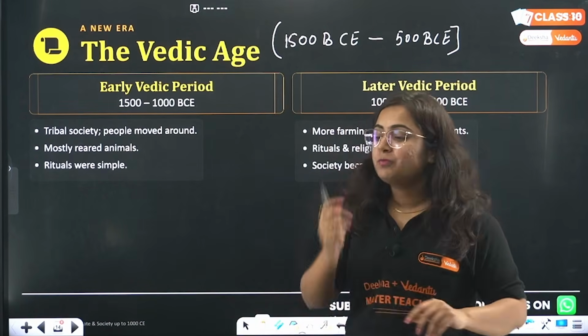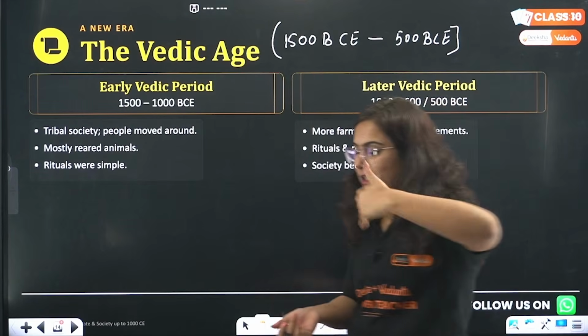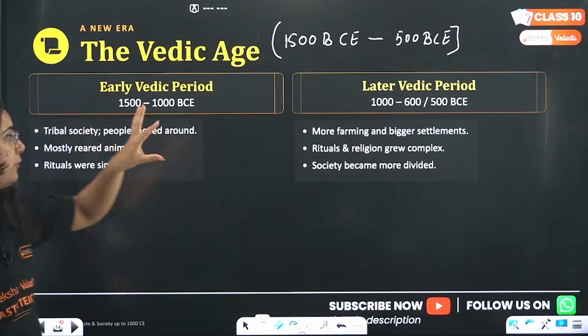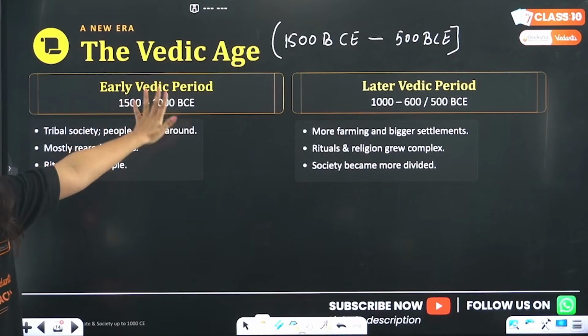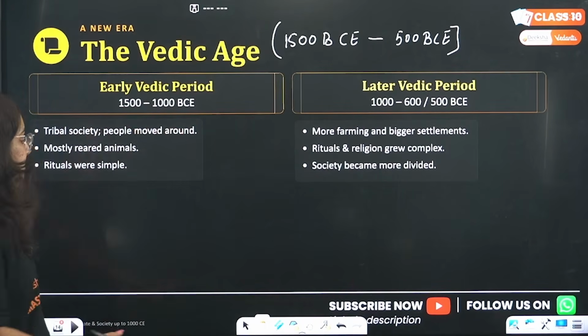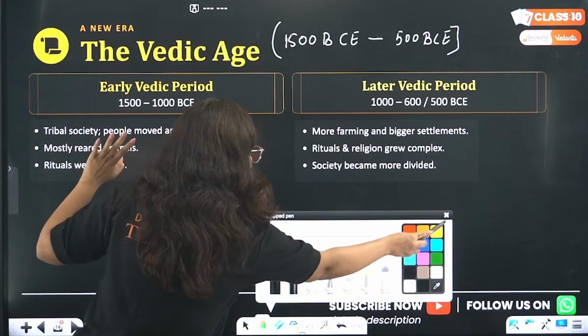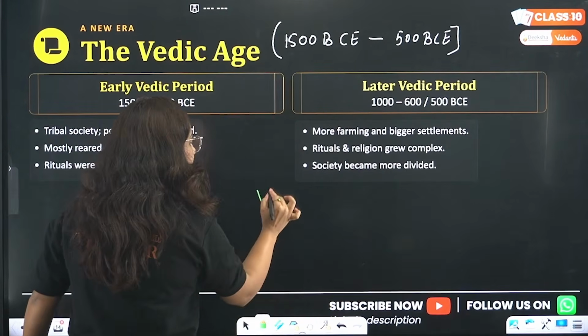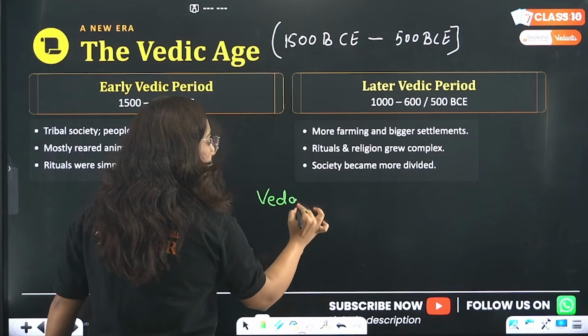Coming to this, beta, the Vedic society, according to the gradual shift in the nature of the people, is divided into two parts: the first part is the early Vedic period and the second part is the later Vedic period. Now what is the difference between the two? In the early Vedic period, we are aware that in Indian society there are 4 Vedas.